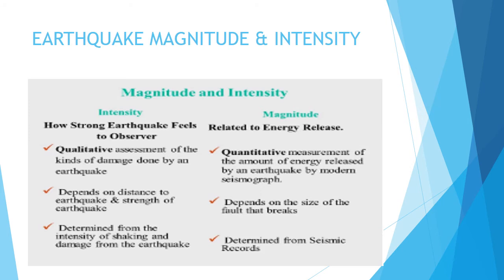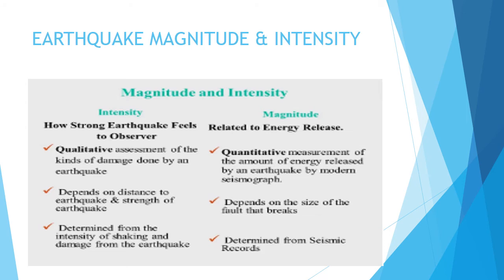Now let us study earthquake magnitude and intensity. Now what is intensity? Intensity means how strongly the earthquake was felt by the observer. So if the earthquake has taken place in some particular city, how strongly those people experienced the earthquake is the meaning of intensity. What is magnitude? How much energy or how many seismic waves were created during that particular earthquake comes under magnitude.